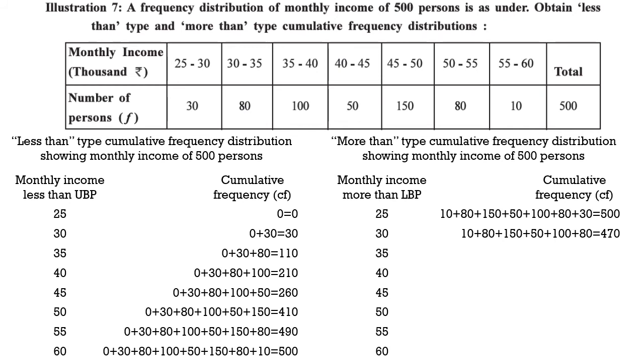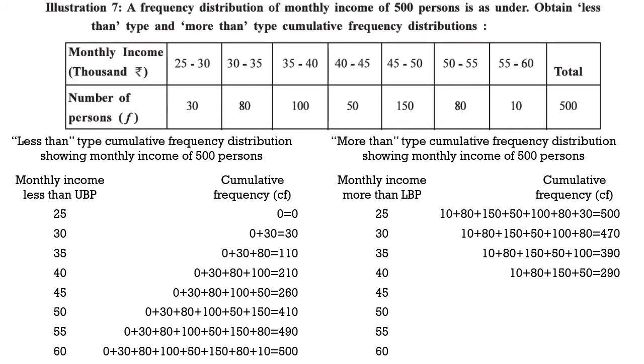Okay. Now after 80 frequency comes 100 frequency. So that means 30 and 80 frequency will be ignored for the 35 lower boundary point. So 10, 80, 150, 50 and 100. Next comes lower boundary point 40. So now we will ignore 30, 80 and 100 and just take 10, 80, 150 and 50.